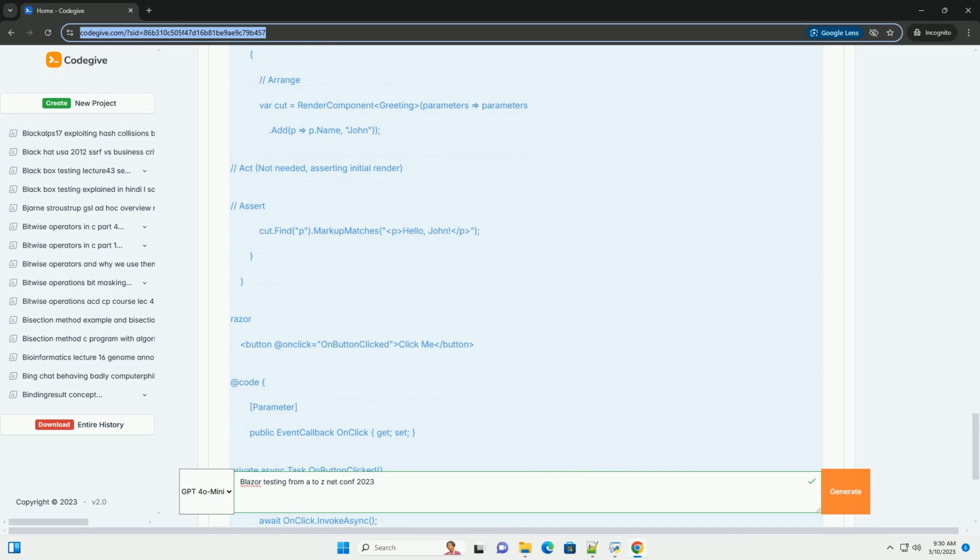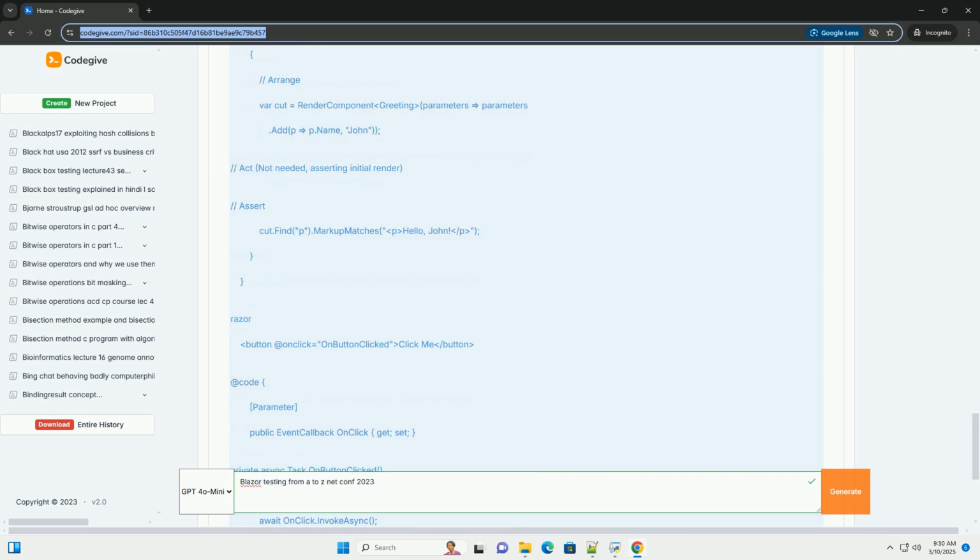nunit. Another popular framework with a long history. mstest. Microsoft's built-in testing framework, often used with Visual Studio. We'll use xunit in this tutorial because of its popularity and extensibility. Installing necessary packages. 1. Create a test project. In your Blazor solution, add a new project of type xunit test project. Name it something like YourBlazorProject.Tests.